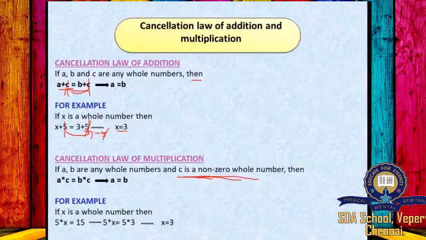Here is an example. If X is a whole number, then 5 into X is equal to 15. We have 5 into X is equal to 5 into 3. We can write 15 as 5 into 3, right? 5 3s are 15. You can cancel off this 5 and this 5. So you will get X is equal to 3. So this is called cancellation law of addition and multiplication.